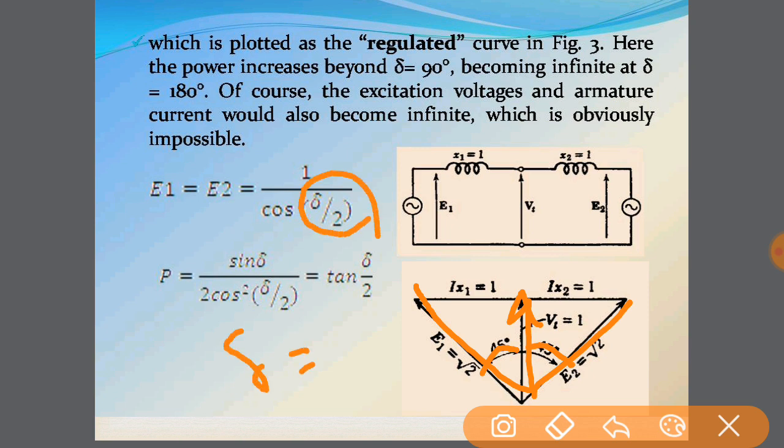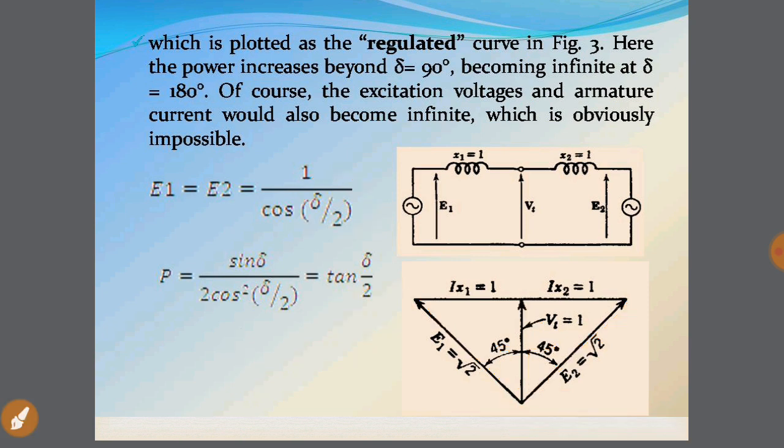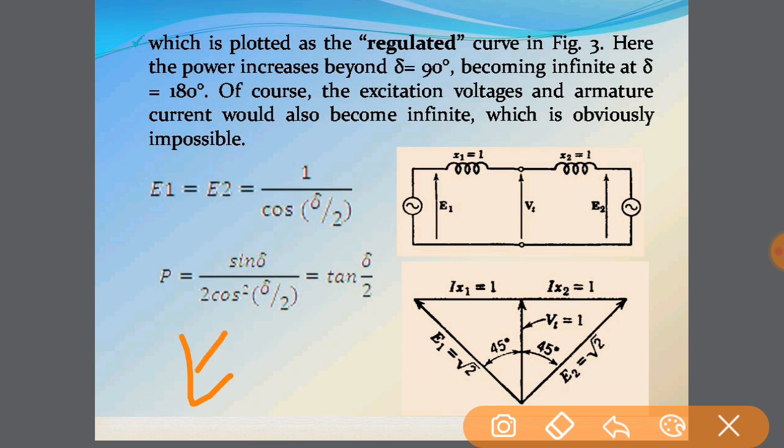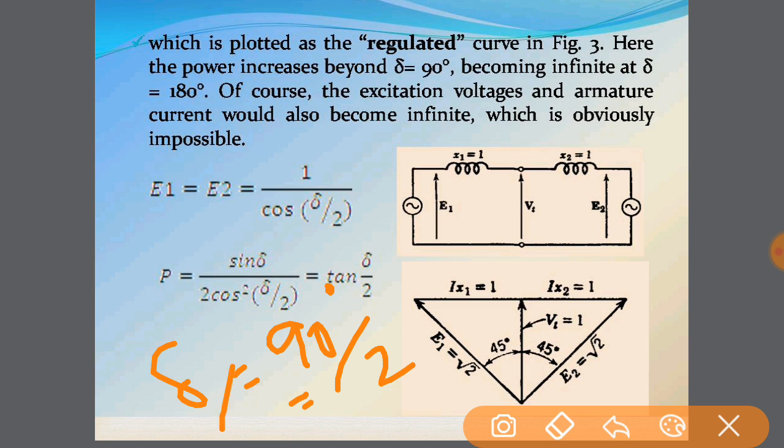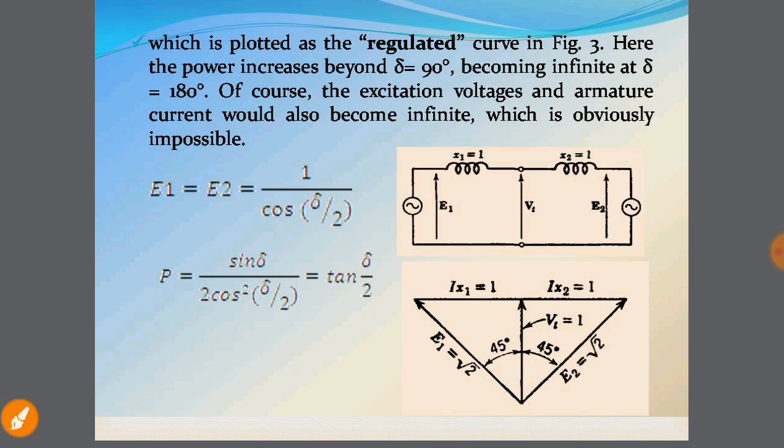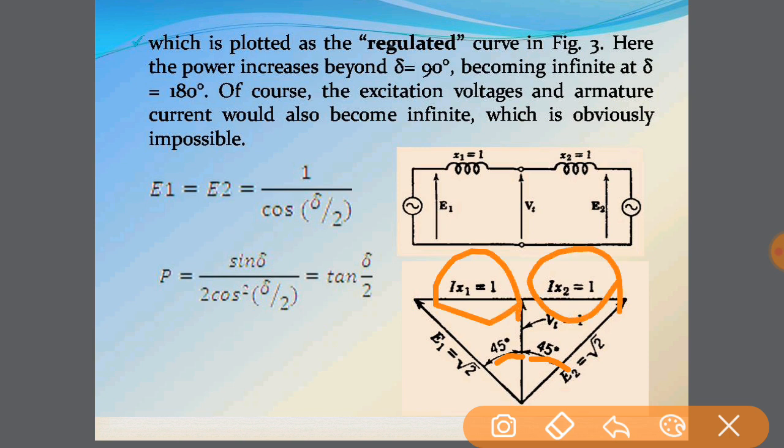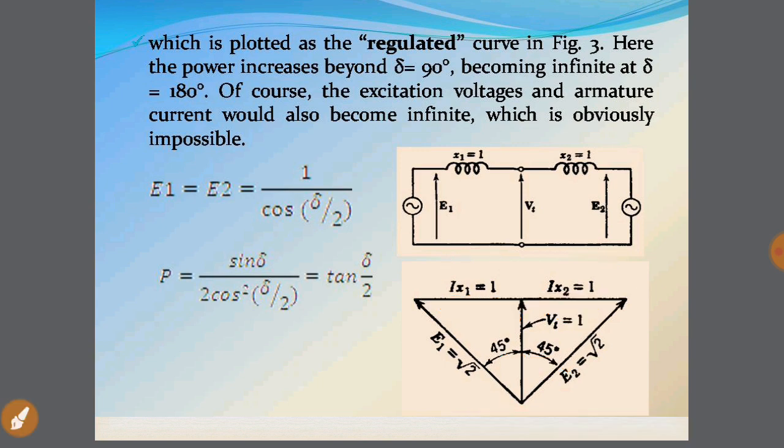For stability we are considering del equal to 90 degrees, so del by 2 will become 45 degrees. So here we can see 45 degrees, 45 degrees. Again, the drops, if we draw, are Ix1 is 1 and Ix2 is 1. So this is the vector diagram for the first case.